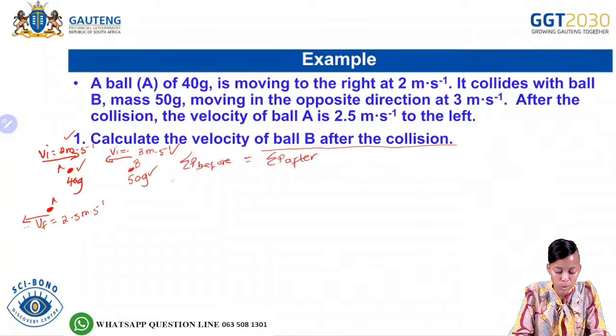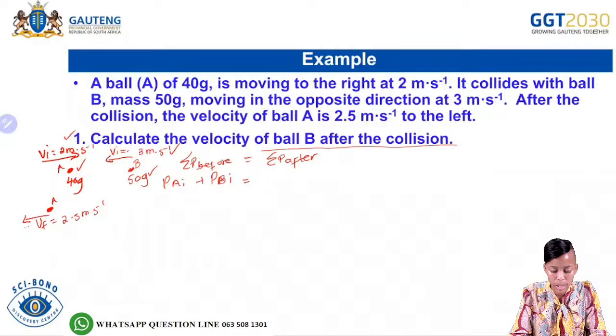Okay, so before the collision we have P of A initial plus P of B initial, which would be equal to P of A final plus P of B final. So from there, the initial momentum would be given by MV initial for A plus MV initial for B.